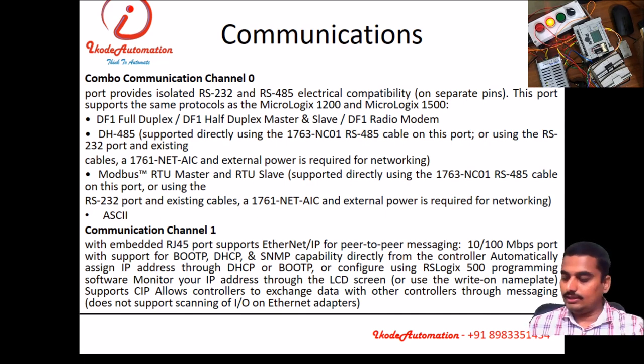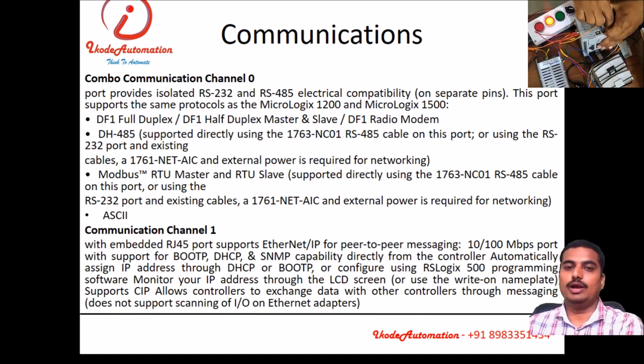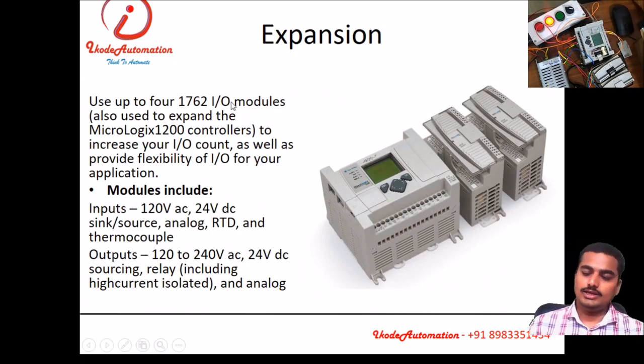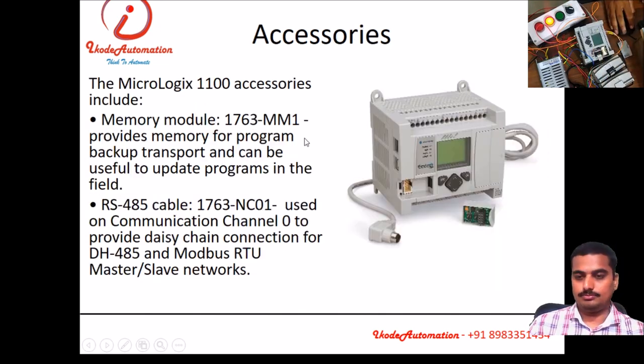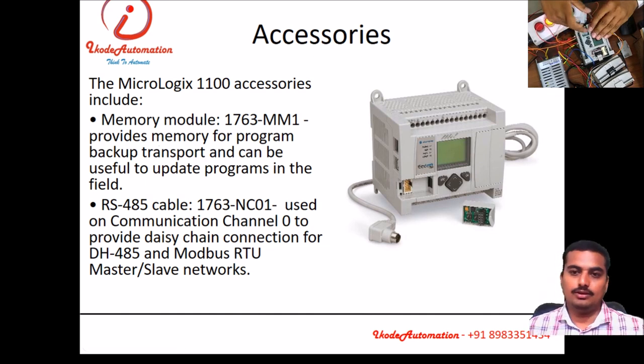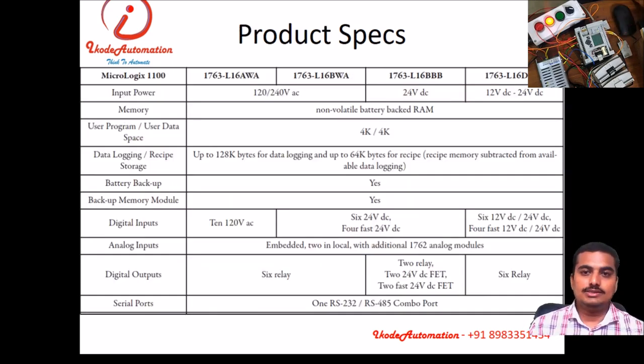Communication, I already said that it has two COM ports, that is COM0 and COM1. COM0 has two communication capabilities, RS232 and RS485. COM1 has Ethernet/IP capability. Expansion, we can have expansion cards. There are many types of expansion cards available with this PLC. It has some accessories we can add. We can expand the memory of this PLC, and different programming cables, RS485, DH+, can be connected. This is the product specs.